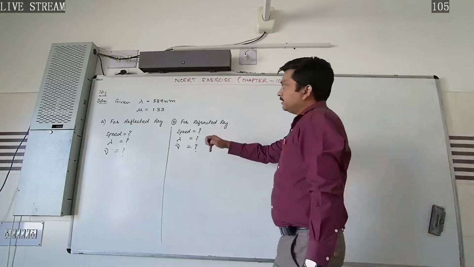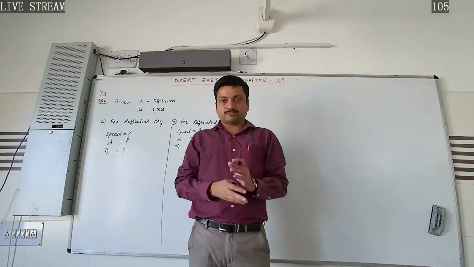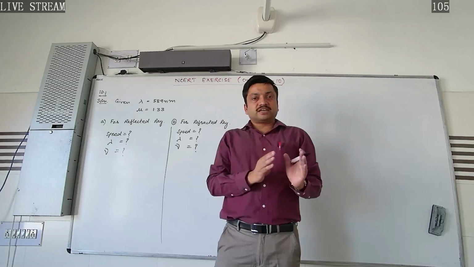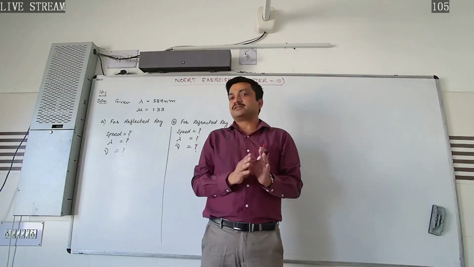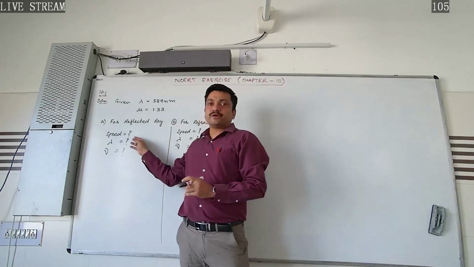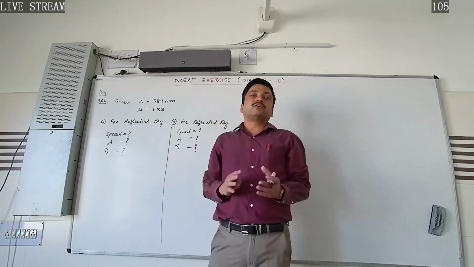Mind that whenever a ray of light is incident on a transparent refracting surface and it is reflected, then after reflection all the parameters remain the same. That is, the wavelength, frequency and speed of the light do not change.